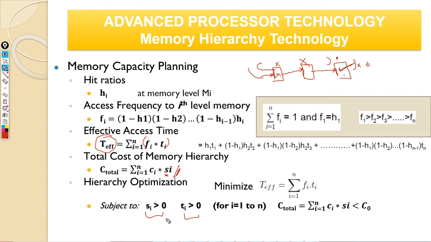So that's all your memory problem is. You can have whatever number of memory levels you want, but ultimately what you need is the effective access time should be minimum, subject to these constraints. My cost should not go up, my size should be greater than 0, ti should be greater than 0. So these are the total constraints I have, with minimum effective access time.